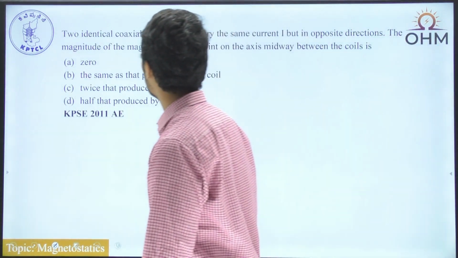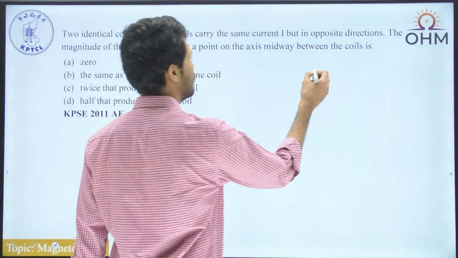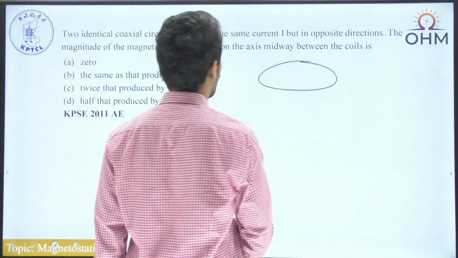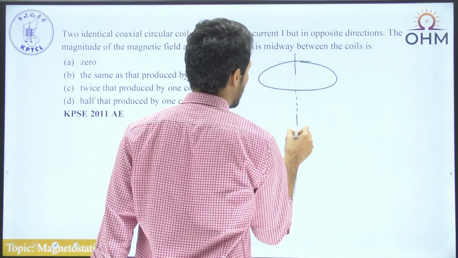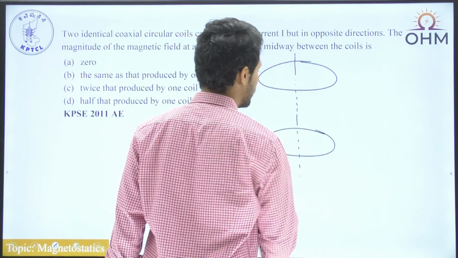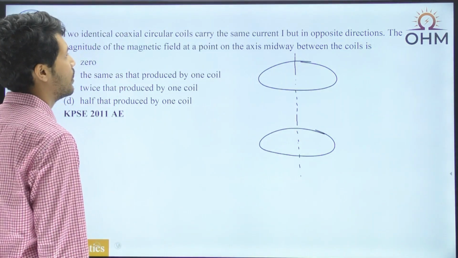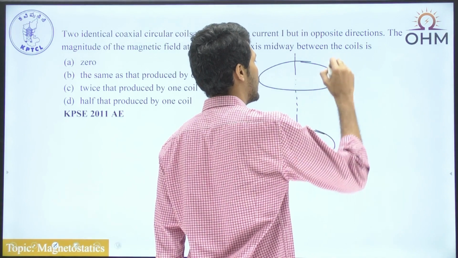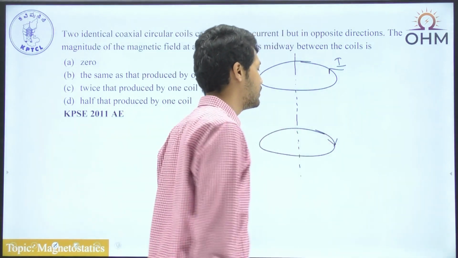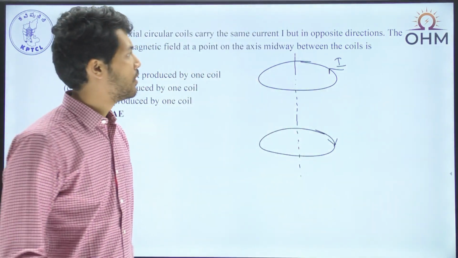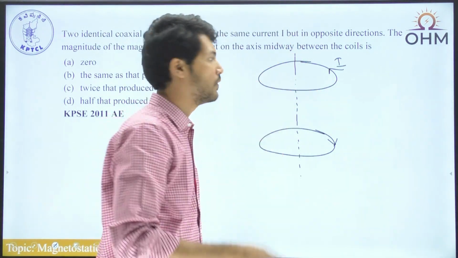Two identical coaxial circular coils carry the same current I, but in opposite directions. So let me draw that. So this is one coaxial circular coil, and since it is told that the circular coils are coaxial, I have to take one more coil whose center is aligned with the first coil, and both are carrying currents, but in opposite directions. So if I take the direction of current in the first coil like this, in case of the second coil, this is the direction. Now we know that whenever you curl the fingers of your right hand in the direction of current, the direction of thumb indicates the direction of magnetic field.